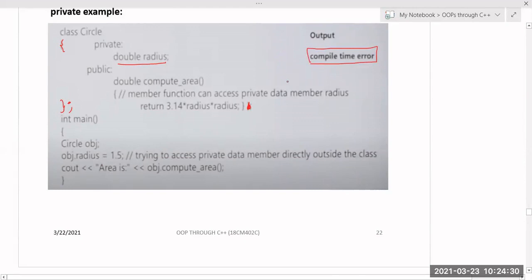What is that exact error? The radius is a variable which cannot be accessed outside the class, and that is the error. And area you can call, because it is a public member function, so you can easily call that particular compute area. The only thing is you cannot access this radius outside the class, because this radius is under the private section.